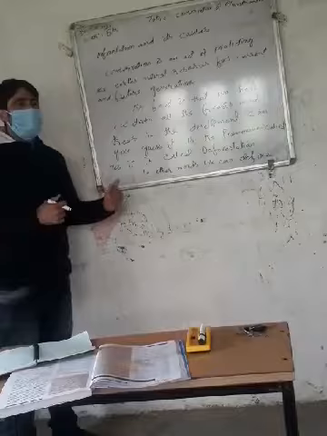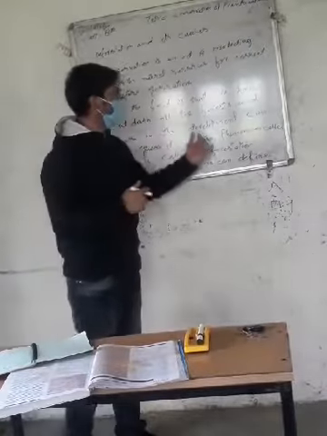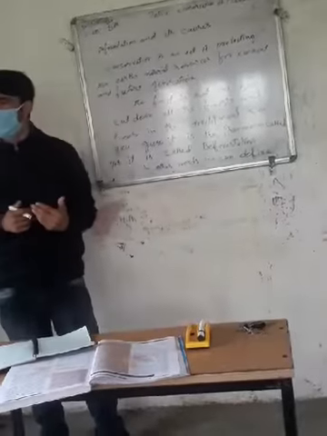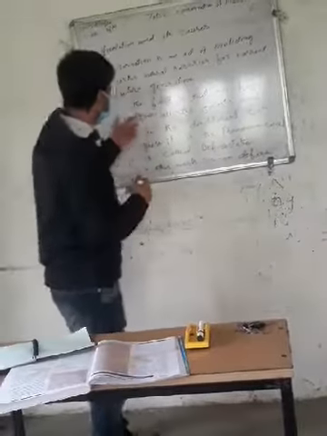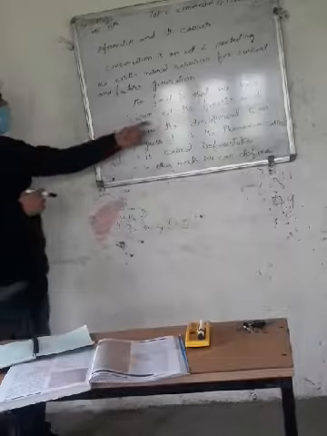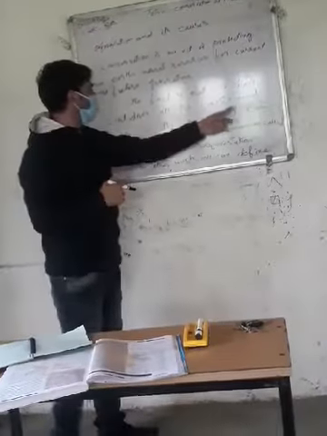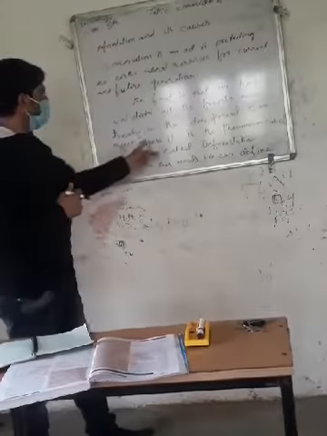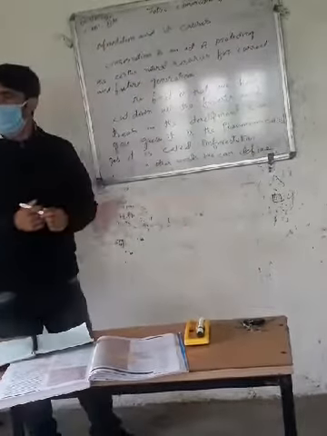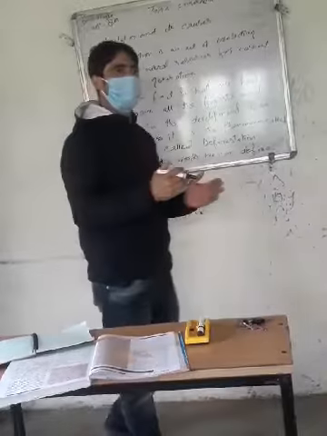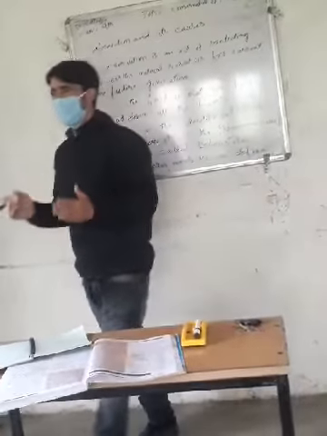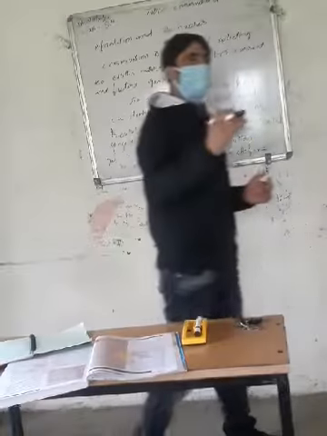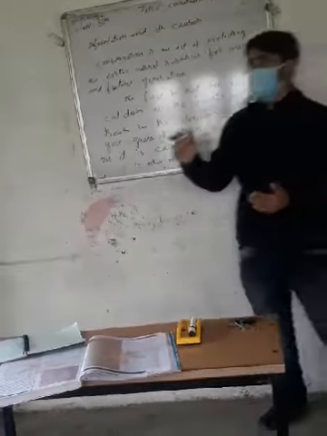So in order to avoid these things, we must avoid deforestation. Human beings have cut down all the forests and trees in the name of development, in order to construct buildings, houses, roads, etc. It also affects photosynthetic activity.